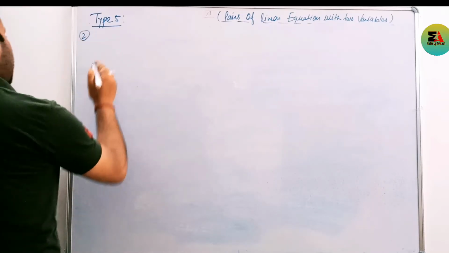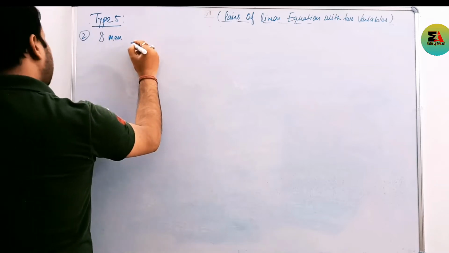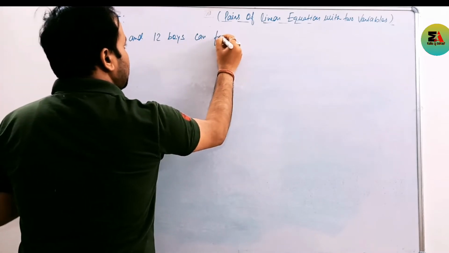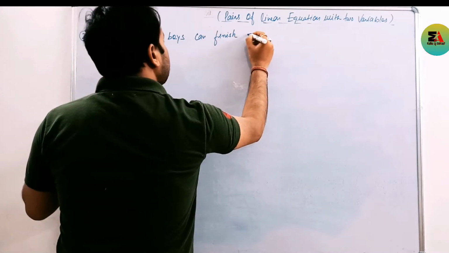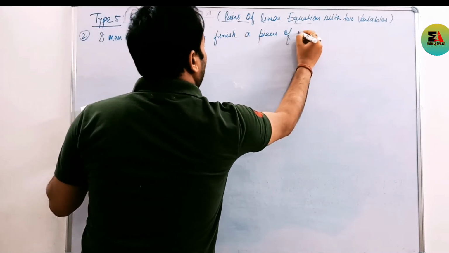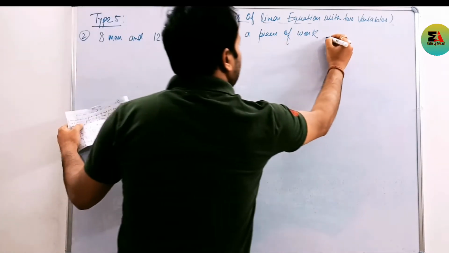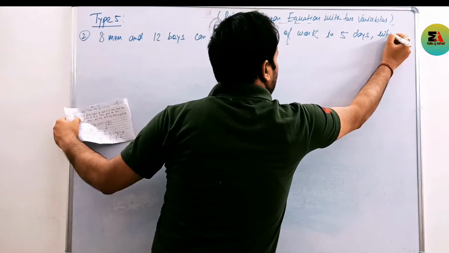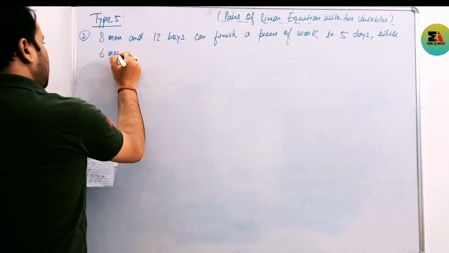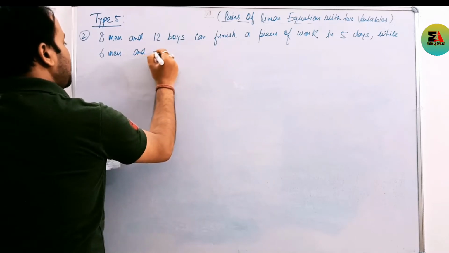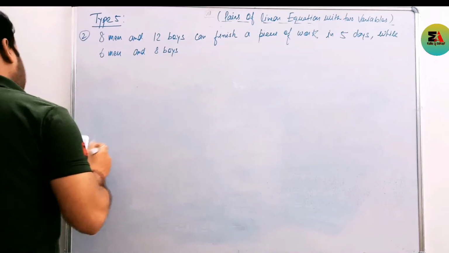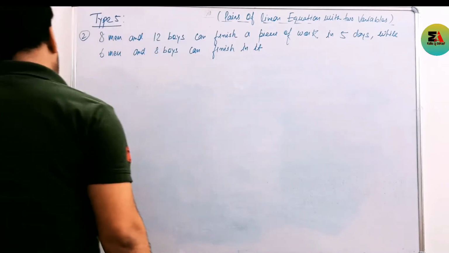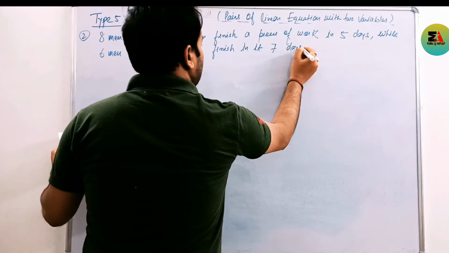Now this is question second. The question says 8 men and 12 boys can finish a piece of work in 5 days, while 6 men and 8 boys can finish it in 7 days.